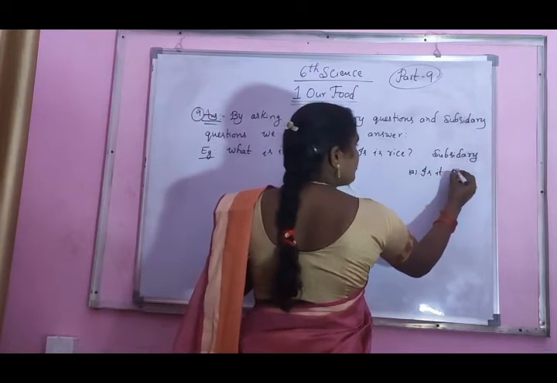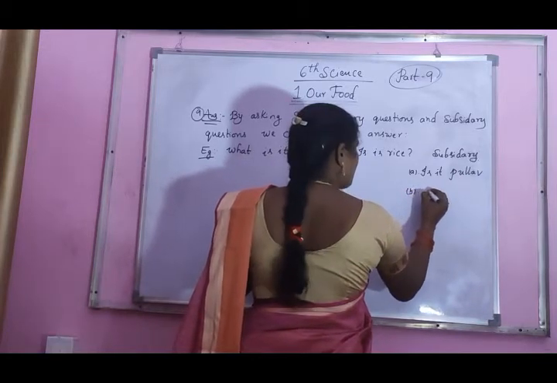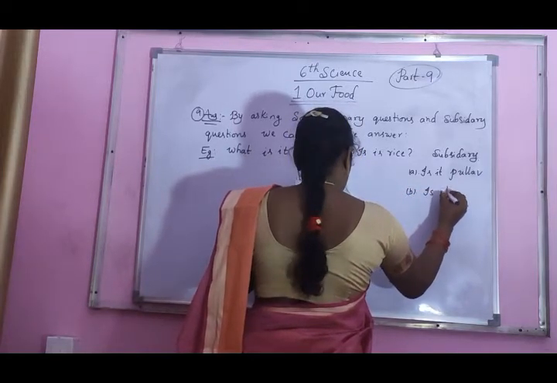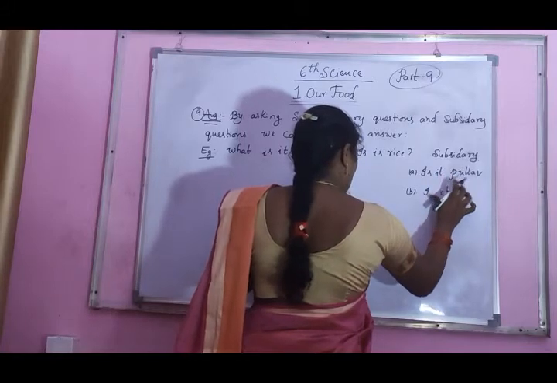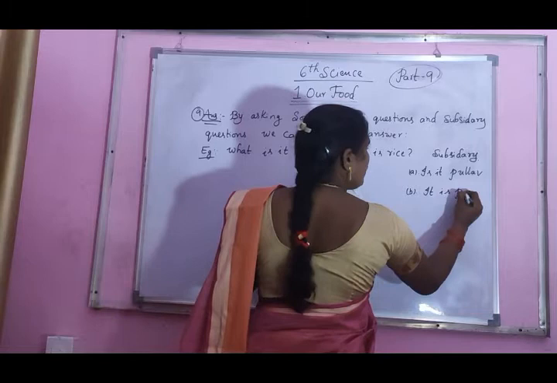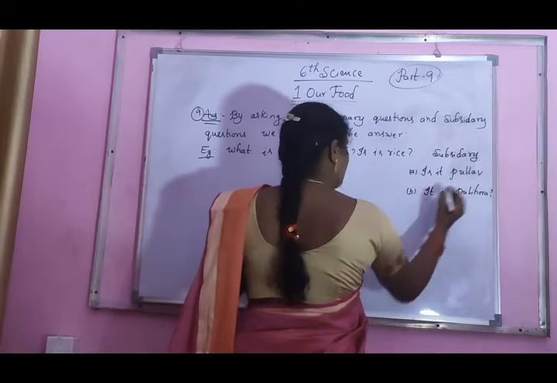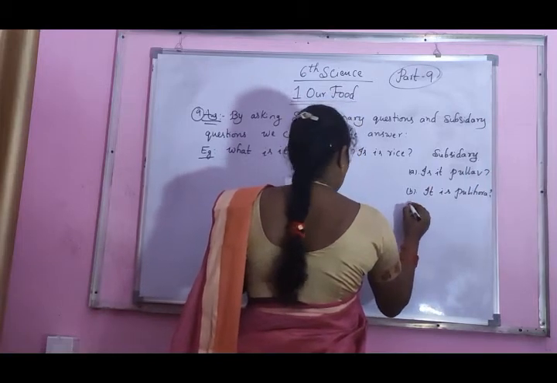Is it pulao? B. It is pulihora. This one is also a question.